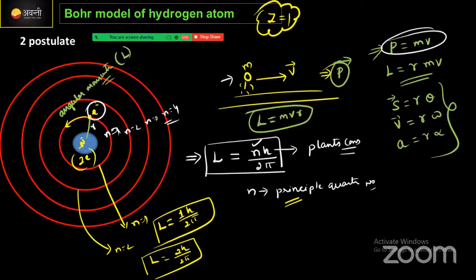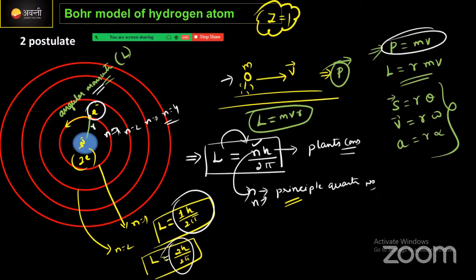Based on the angular momentum, he said that the angular momentum of the electron is equal to nh by 2 pi. Here n stands for the principal quantum number. For the first energy state, n is equal to 1, so it becomes h by 2 pi. For the second state, it becomes 2h by 2 pi.